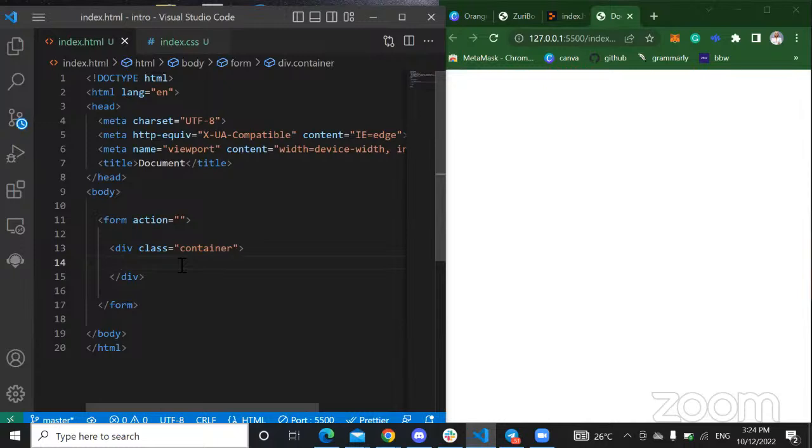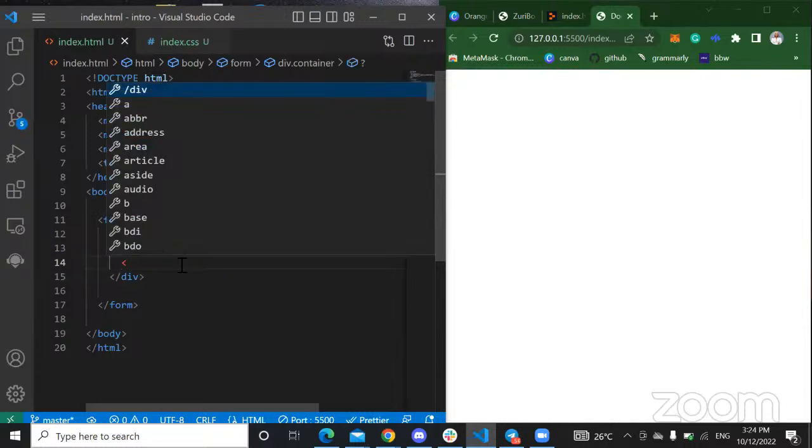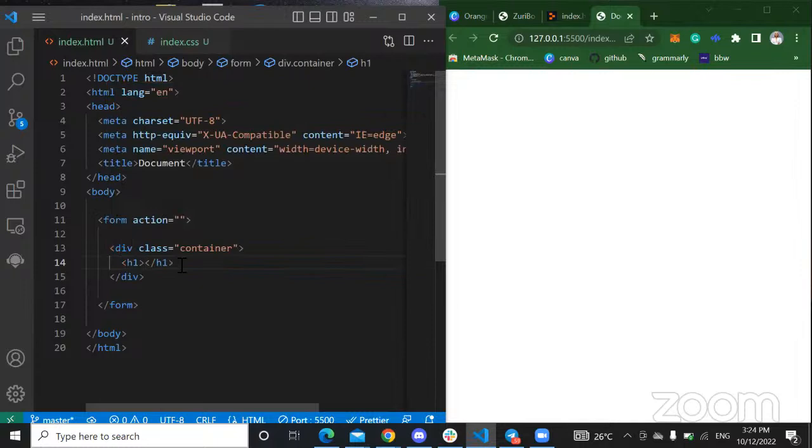So I want to first of all have an h1 tag that says register page, right? So when anybody comes here, the person already automatically knows that, oh, this is a register page, right? So now that is the register page.